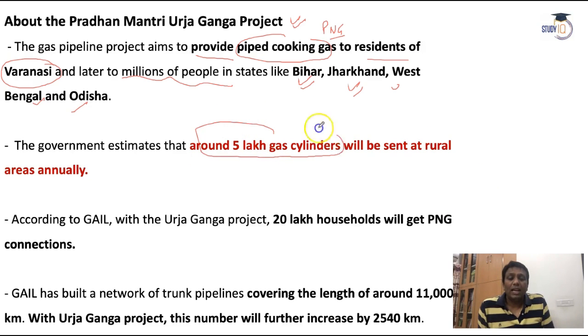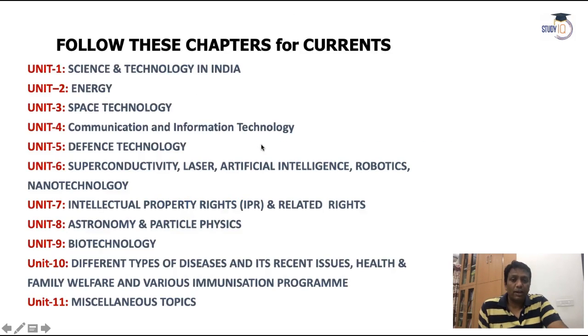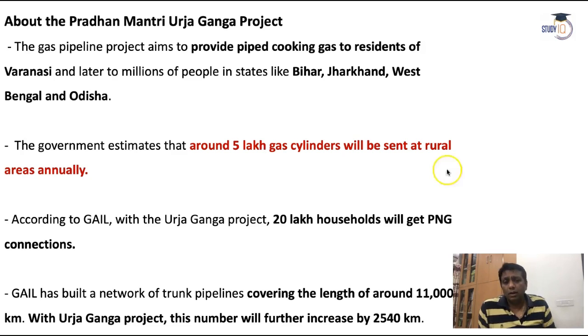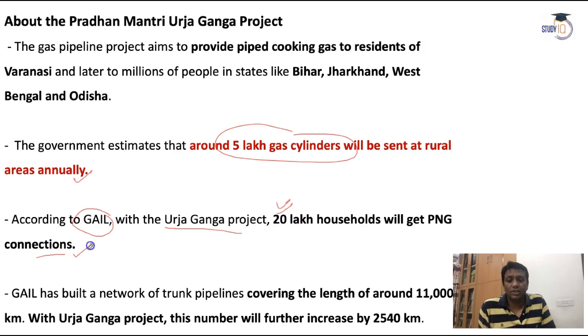Even around 5 lakh gas cylinders will be provided here. So 5 lakh gas cylinders will be supplied to rural areas every year annually. This much of gas pipeline and gas cylinders. According to Gas Authority of India Limited, under the Urja Ganga projects, around 20 lakh households will get PNG connections.